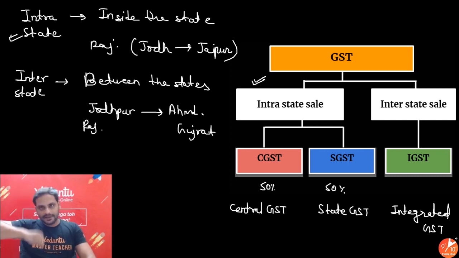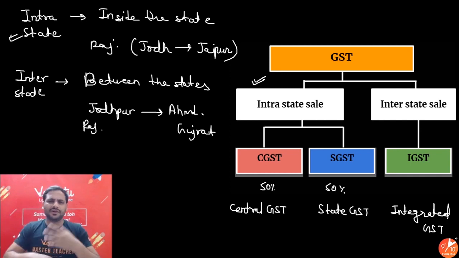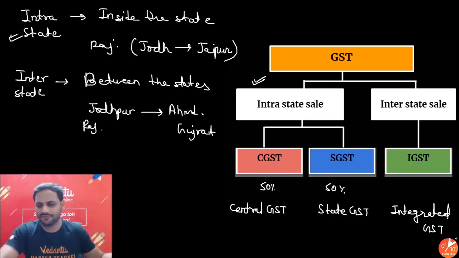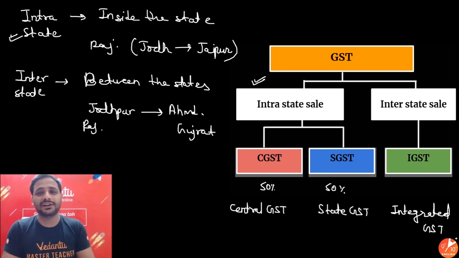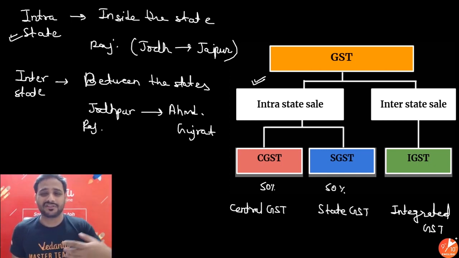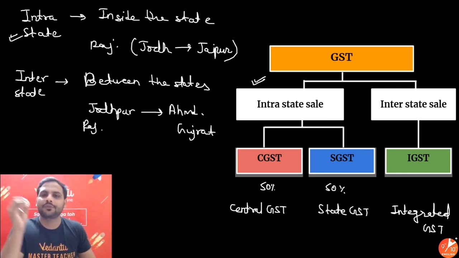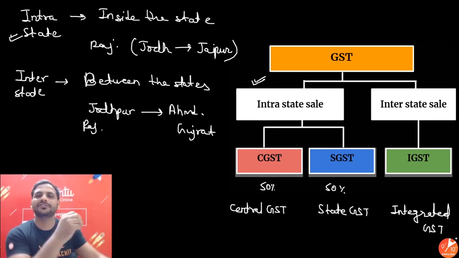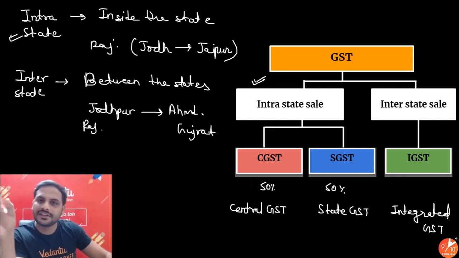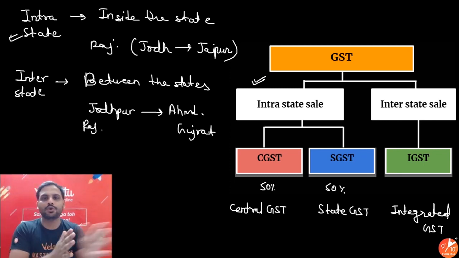It is collected by central government, but the distribution is done on some formula which they will be carrying, and we don't need to worry about how they are doing the distribution between the state governments. We don't care about it right now. Only thing is, when it is interstate, there is no such thing as CGST, SGST. There is simple thing IGST, integrated. All are together. We don't know the distribution.